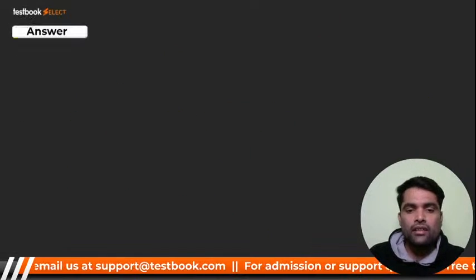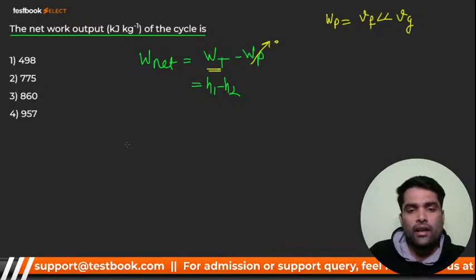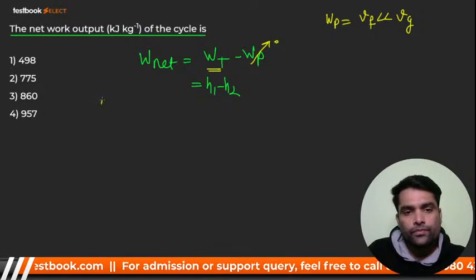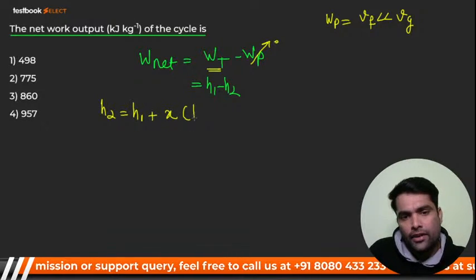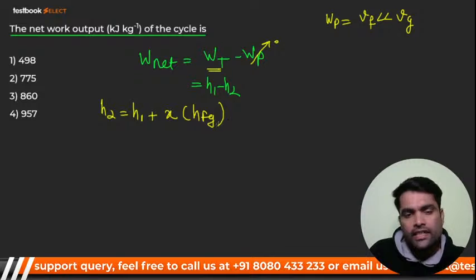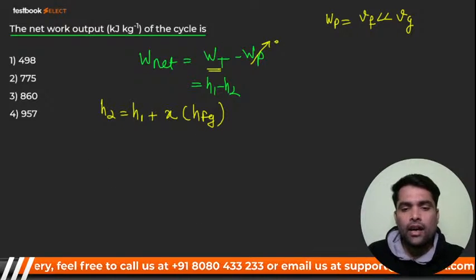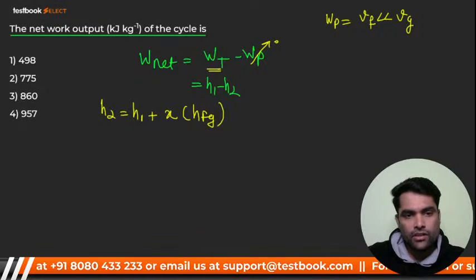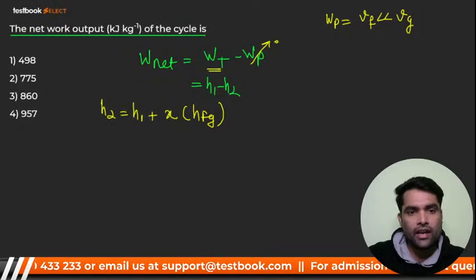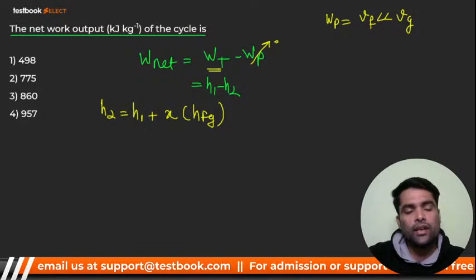So, my dear, I will not take the risk, I will calculate. How can we calculate S2? S2 will be H1 plus X into HFG, that is Hg minus Hf, right? And right now we don't know the dryness fraction, so we are going to calculate the dryness fraction first, and then we'll continue.